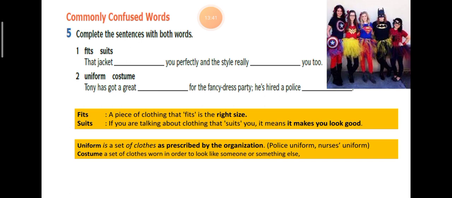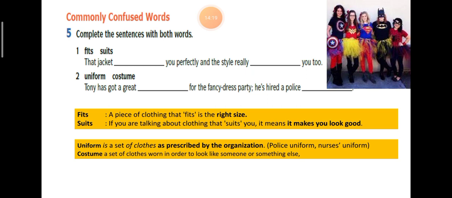fits, suits. What is the meaning of fits? What's the meaning of suits? Now let's look at the explanation I've given in the yellow box here. What is the meaning of fits? Fits means a piece of clothing that fits is the right size. When something fits you, it means that the clothing you are wearing is in your size. Now suits.